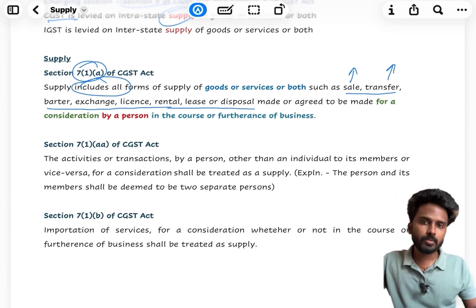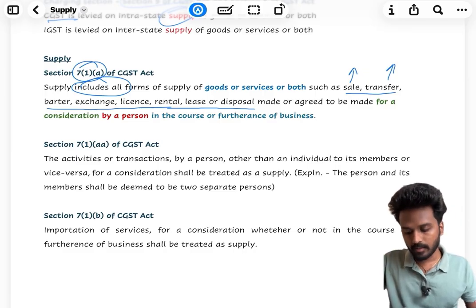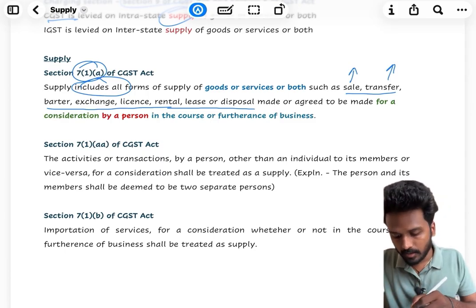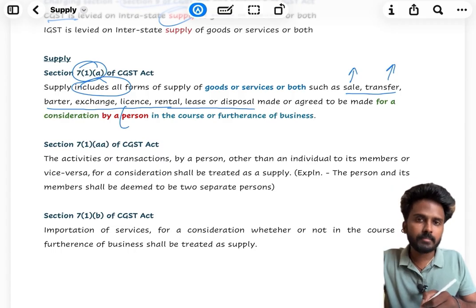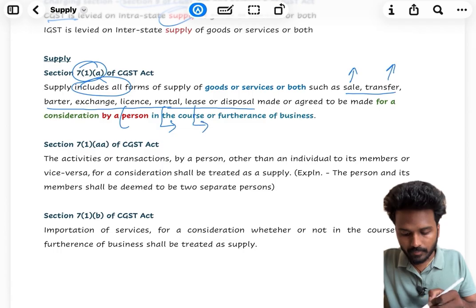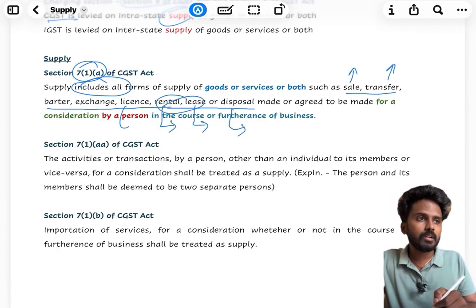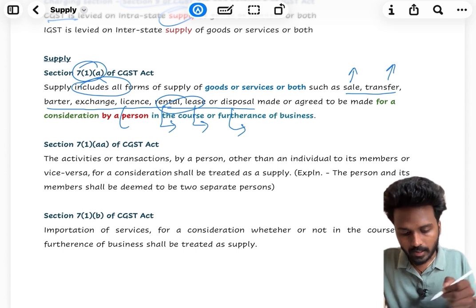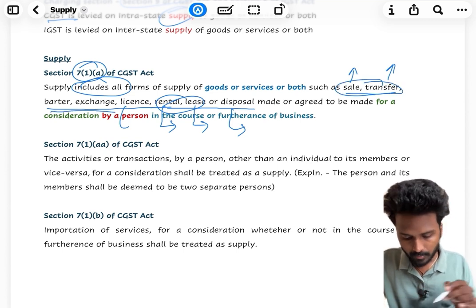Exchange: for example, I'm going to a store, giving my old phone and getting a new phone in exchange. License: for example, I'm buying a Tally license. It's a license transaction. And rental: for example, I'm living in a house or commercial property which I'm taking for rent. Similarly, lease. And disposal: for example, I'm selling off my iPhone on Cashify. So these are the examples for each kind of transaction mentioned here.